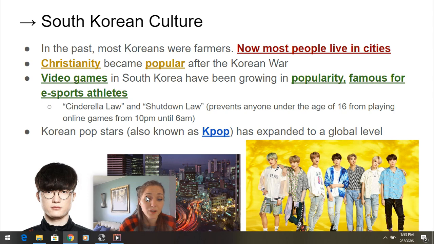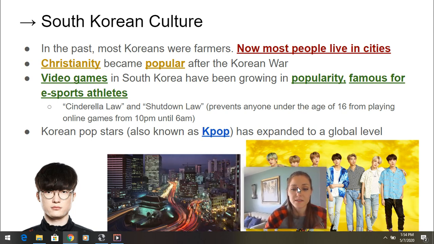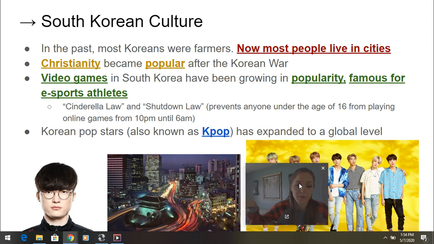Okay, South Korean culture. Some of you guys will really enjoy this. In the past, most Koreans were farmers, but they kind of shifted away from agriculture and more to producing things. And now most people live in cities. This is their capital city, Seoul. You can tell, really, really big, busy city.